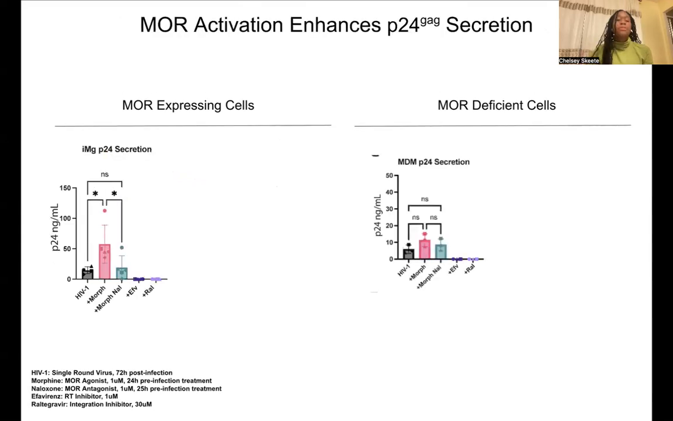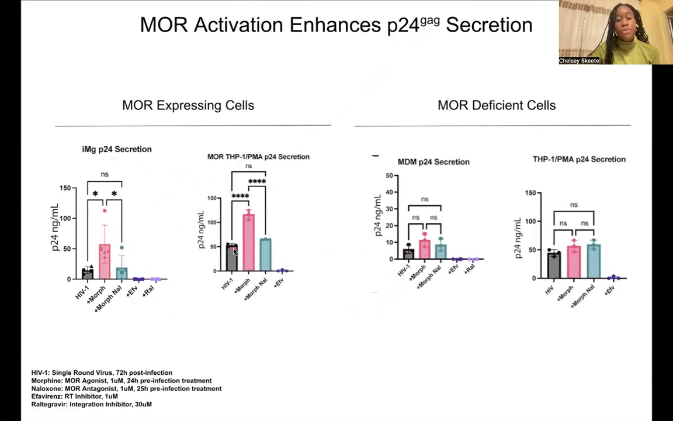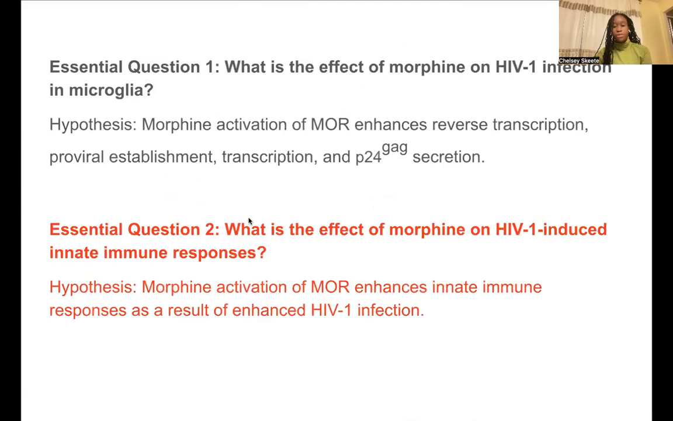Finally, we looked at that last step of the replication cycle, virion release. This was measured by using a p24 ELISA to measure the release of capsid protein known as p24 Gag. And what we see here is that, again, morphine does significantly enhance p24 secretion in microglia, which is blocked by naloxone. This phenomenon was not significantly observed in macrophages. However, when mu is overexpressed, morphine does enhance p24 release. So what we conclude from this is that morphine does enhance HIV infection in a mu opioid receptor dependent manner in microglia.